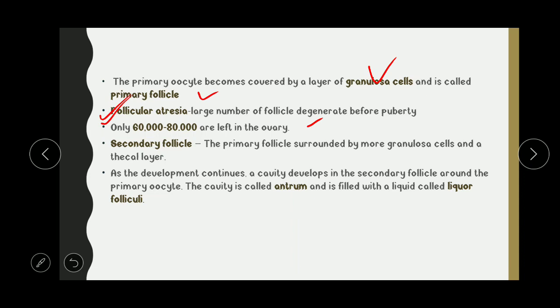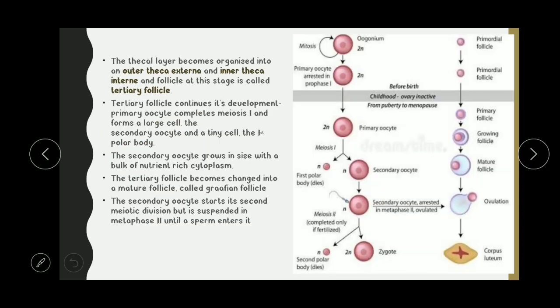Then the secondary follicle: these follicles are surrounded by more granulosa cells, and a thicker layer is formed. Then as development continues, a cavity develops in the secondary follicle around the primary oocyte, because more and more cells are covering it, leading to a gap between two layers of cells. This cavity is called the antrum, and it is filled with a liquid called liquor folliculi. Then the thicker layer is organized into an outer theca externa and an inner theca interna, and at this stage it is called the tertiary follicle.